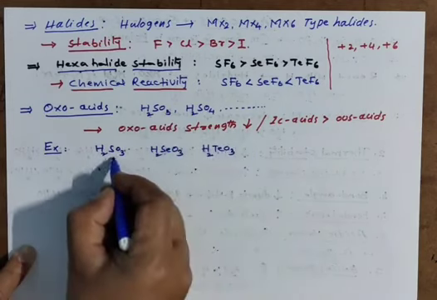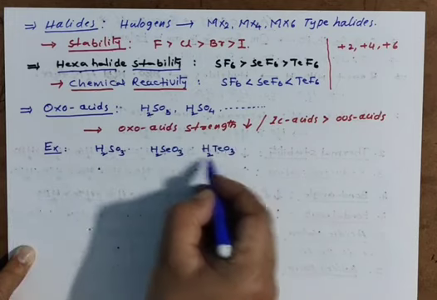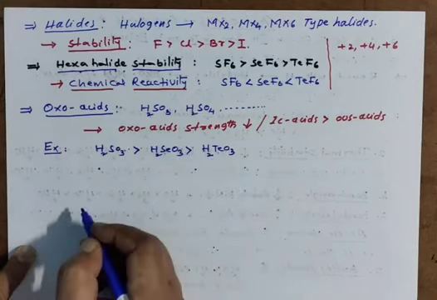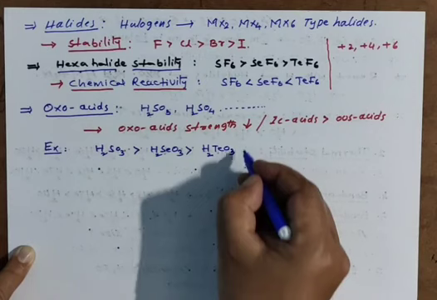So this is sulfur, this is selenium, this is tellurium. So acidic strength is going to be decreasing.